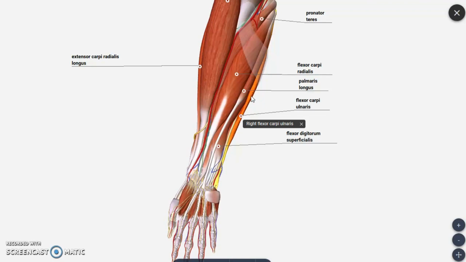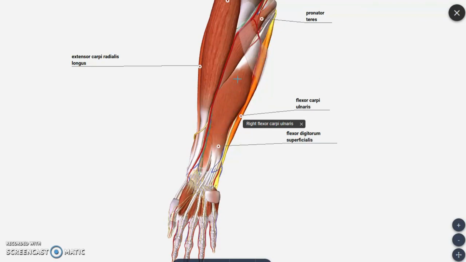So now you can understand better how the names are there. The first muscle we see in the superficial layer is pronator teres, then we have flexor carpi radialis, palmaris longus, and then flexor carpi ulnaris. Once you remove the muscles such as flexor carpi ulnaris, radialis and palmaris longus, you can make out another layer of muscle present deep to it. That muscle is flexor digitorum superficialis, which is going to insert in the digits of the hand region.